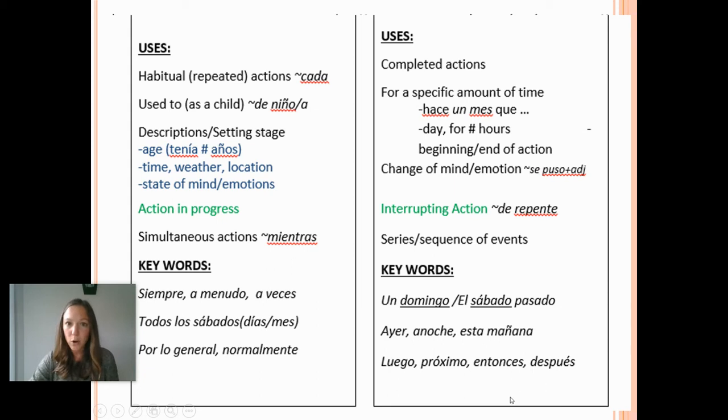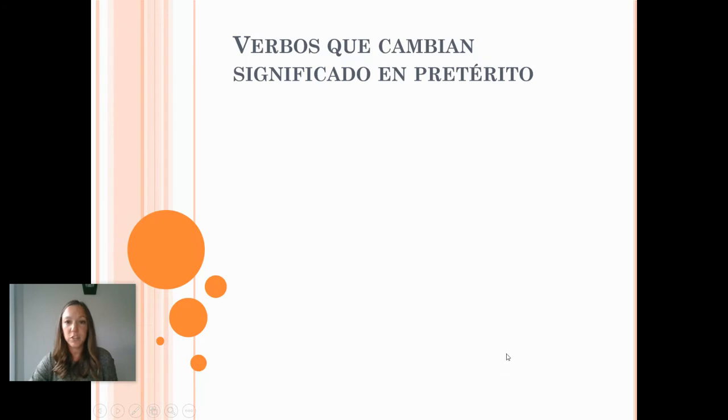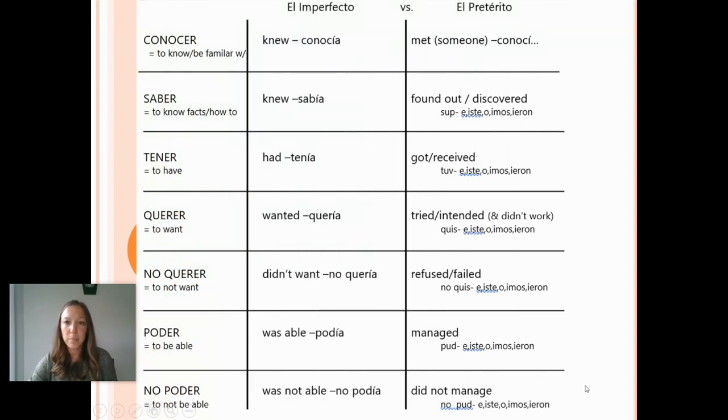Bueno, quick overview side by side so that you can see the differences between imperfect and preterite. So if you flip this sheet over, you have specific examples, but I also want to bring to your attention verbs that change and that take on a very specific meaning when you use them in preterite. So I know that if you were in Spanish 2 at Carroll, you definitely learned these, and we reviewed them last year in Spanish 3. So to have everybody on the same page, make sure that you know what these are. If you've never seen these before or they don't look familiar, you need to get out a sheet of paper and write these down, because you're going to need to know this information. You're going to be responsible for knowing what these verbs mean in preterite versus when you use them in imperfect.